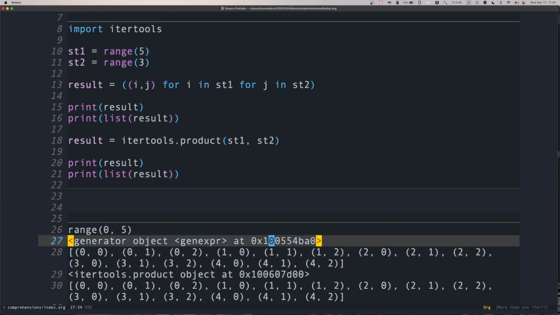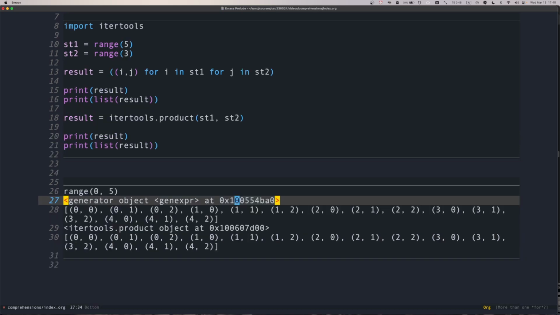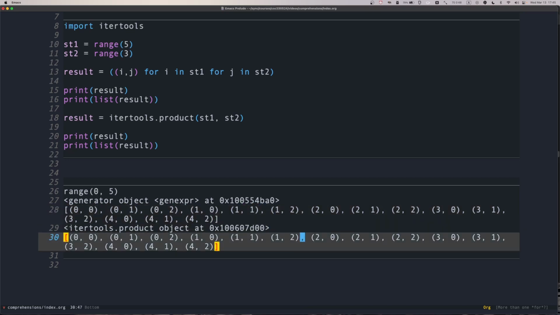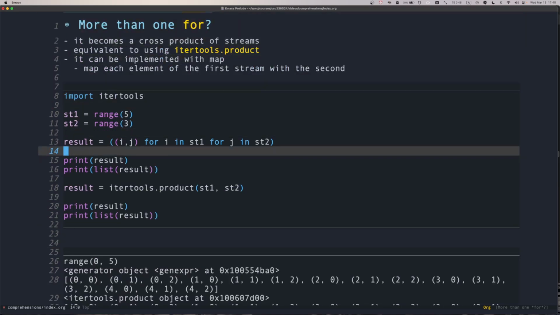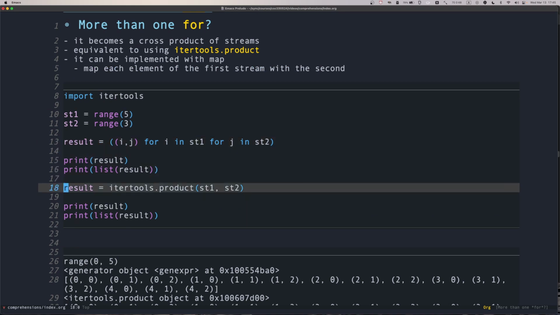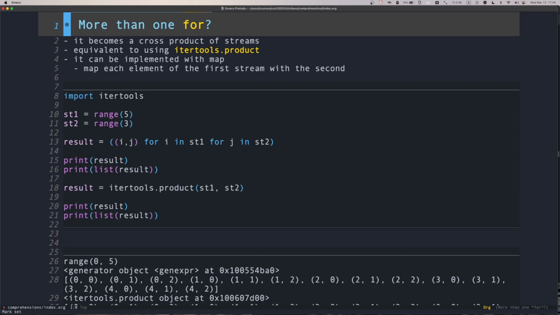Because again, they are streams, so they are lazy, they are not evaluated. And you can see here that the result is exactly the same. We're getting the cross product of all the elements of each one of the streams in both lines of code. Line 13 does exactly the same as line 18.